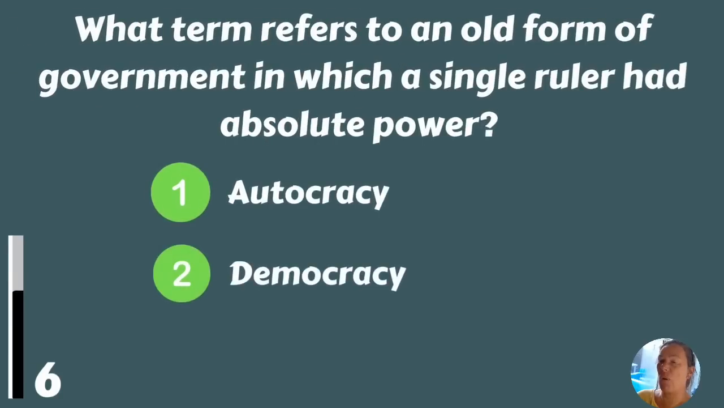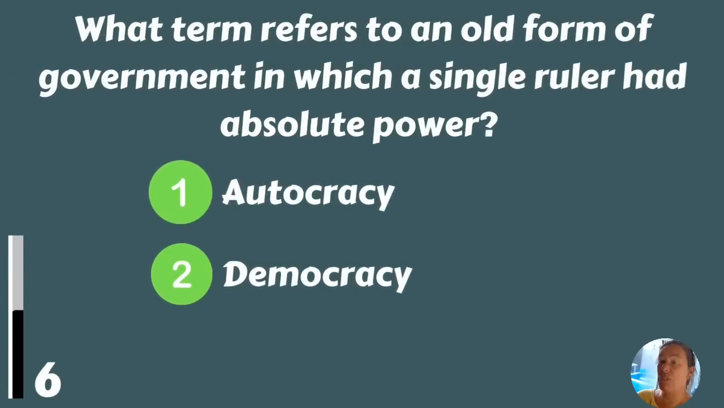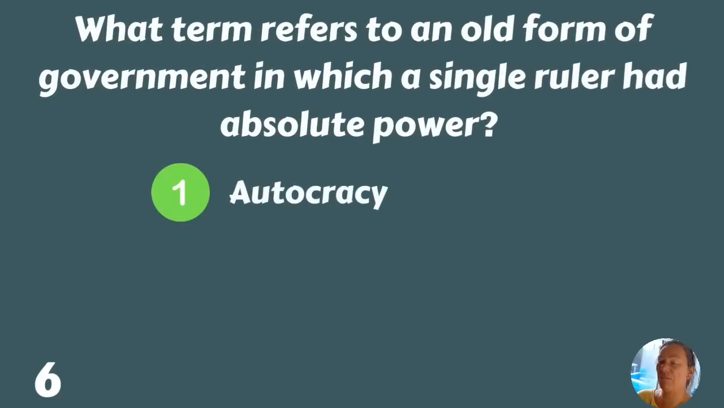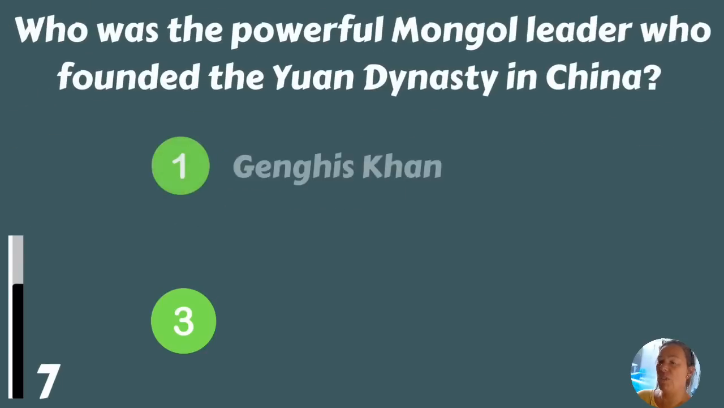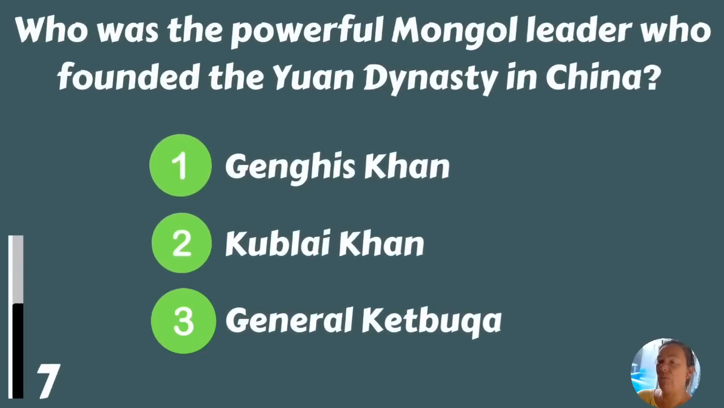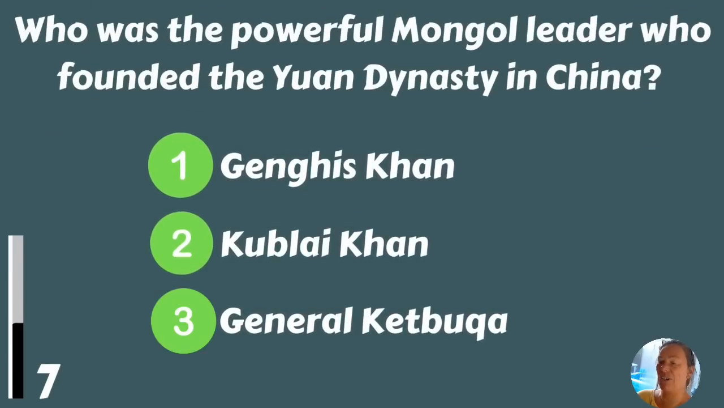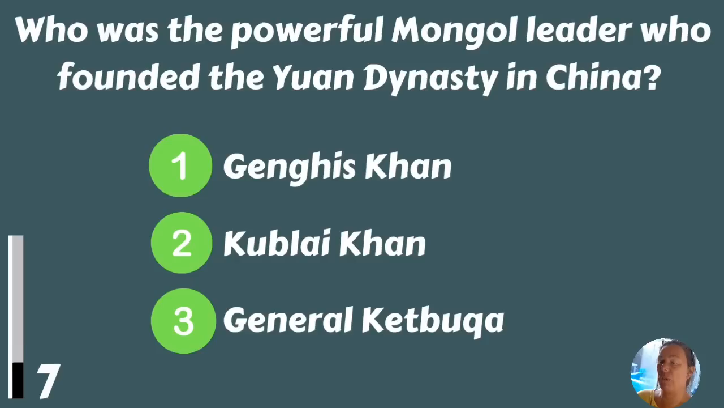What term refers to an old form of government in which a single ruler had absolute power? Autocracy or democracy? Autocracy. Who was the powerful Mongol leader who founded the Yuan dynasty in China? Genghis Khan, Kublai Khan, or General Ketbuka? Kublai Khan.